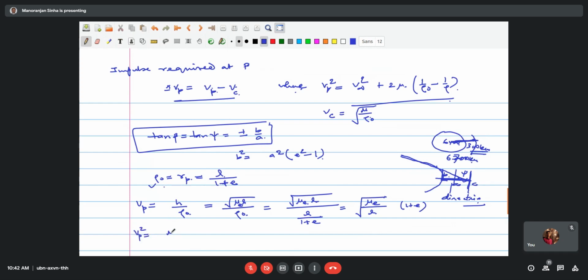So Vp star becomes mu E divided by L and 1 plus E whole square.